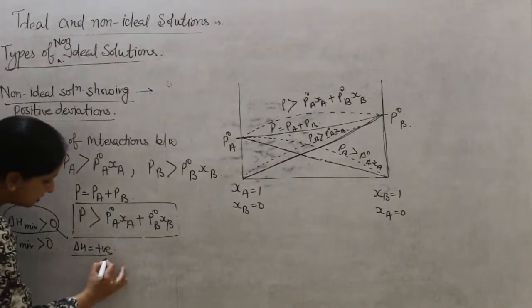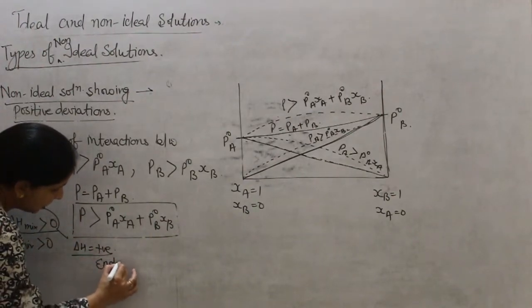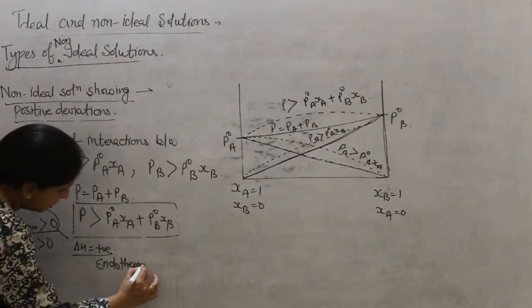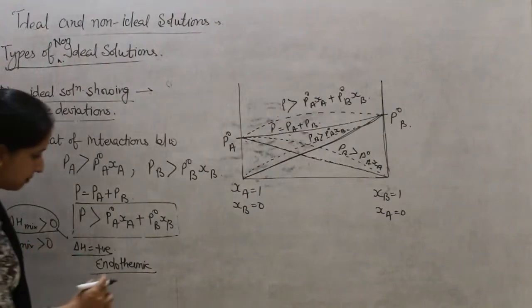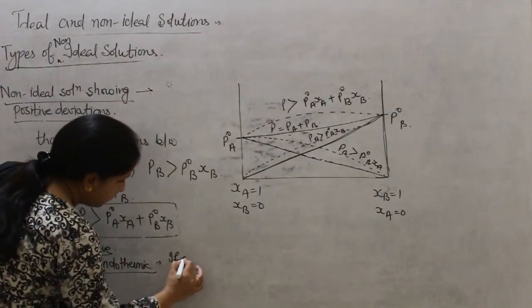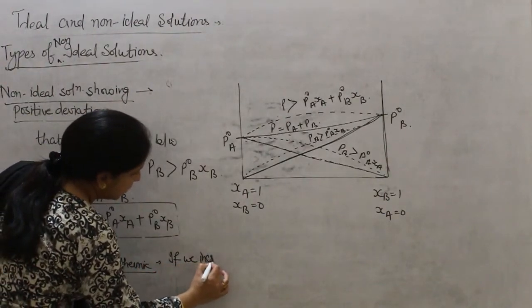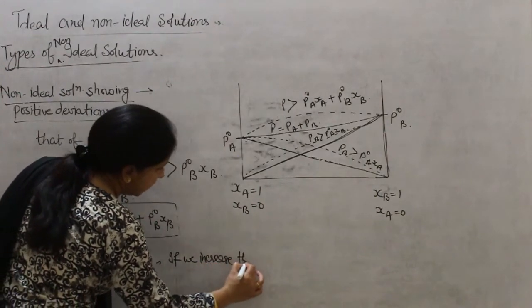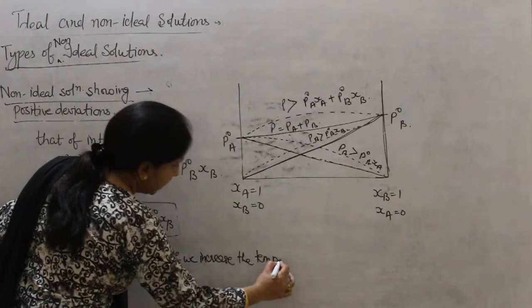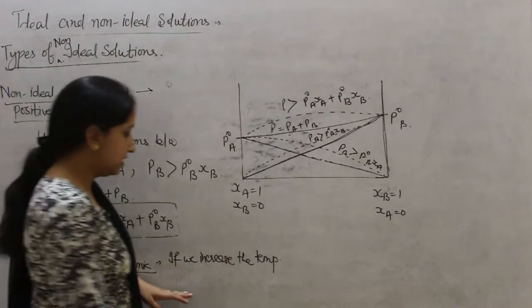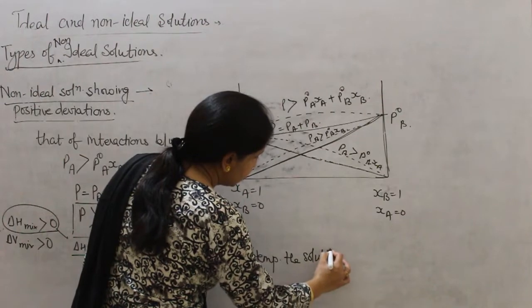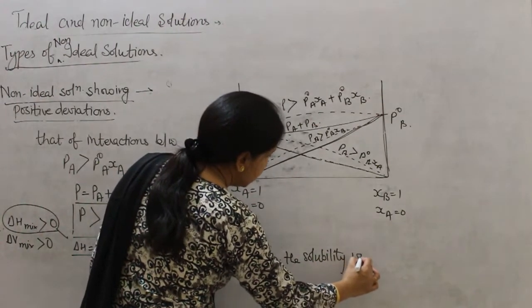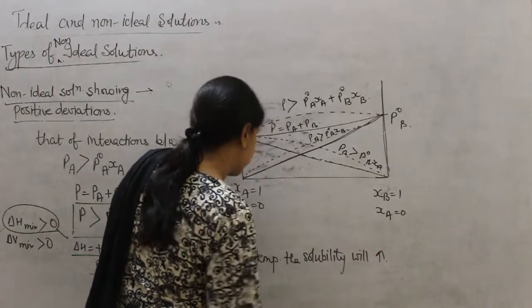Positive means this reaction will be endothermic, and we have discussed if the reaction is endothermic, so if we increase the temperature, then according to the Le-Chatelier principle, the solubility will increase.